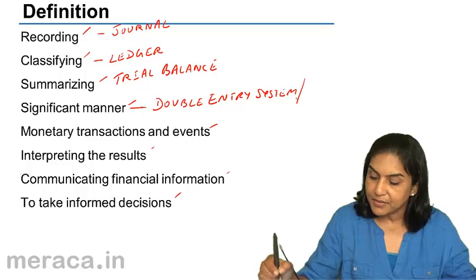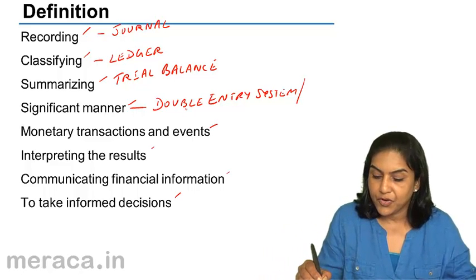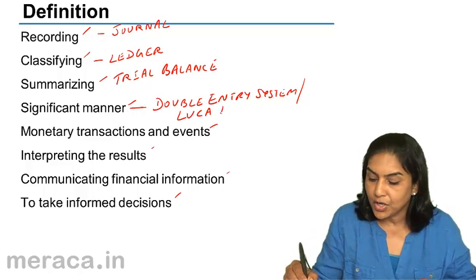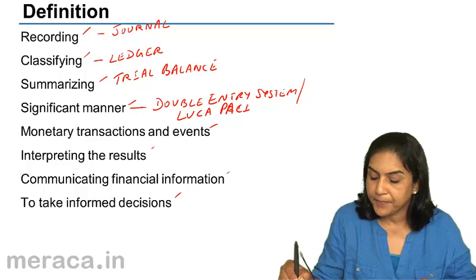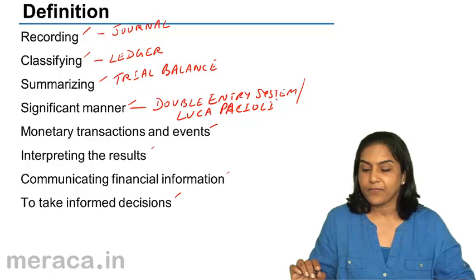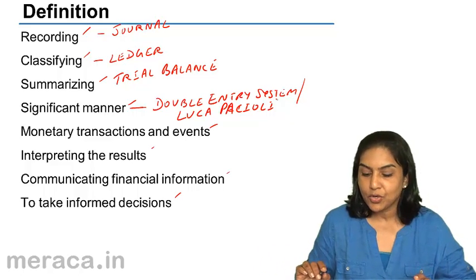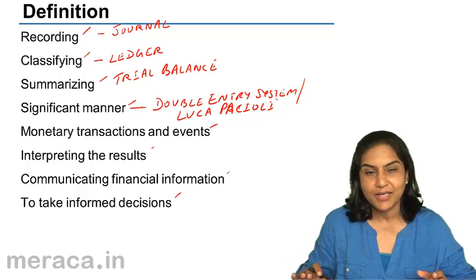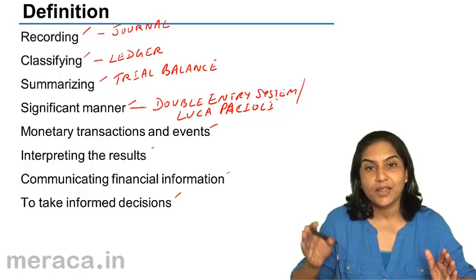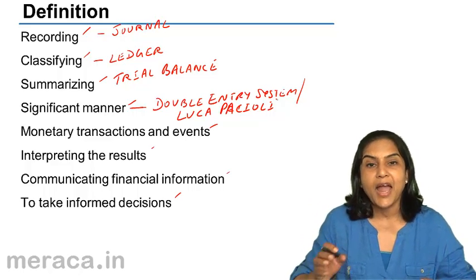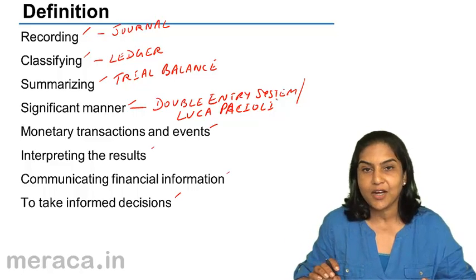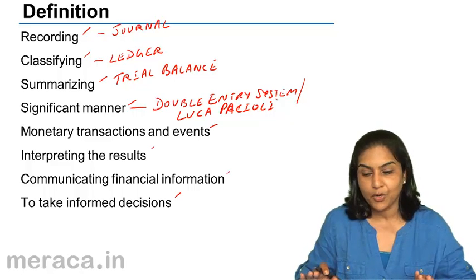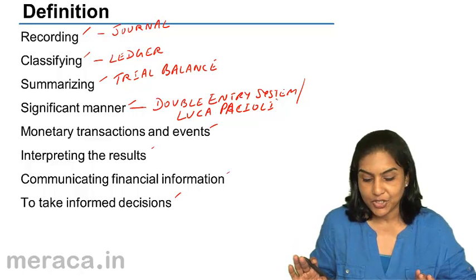This double entry system was first recorded or published in a book by a person called Luca Pacioli, an Italian mathematician who, in all likelihood, it is believed that this kind of system existed, but he was the first one who in the 15th century put it in a book form, and for a few centuries, 2-3 centuries thereafter, it was based on these principles that accounting records were kept. Luca Pacioli, an Italian mathematician.